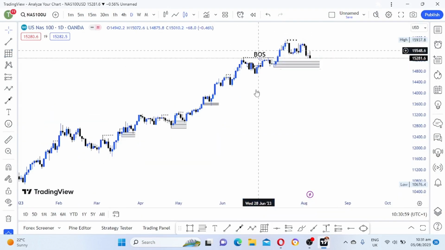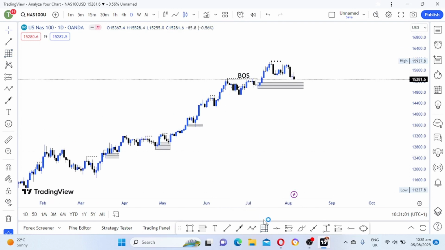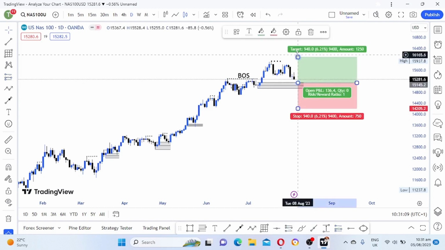Nasdaq. So as for me, now price is about to tap in this demand zone.